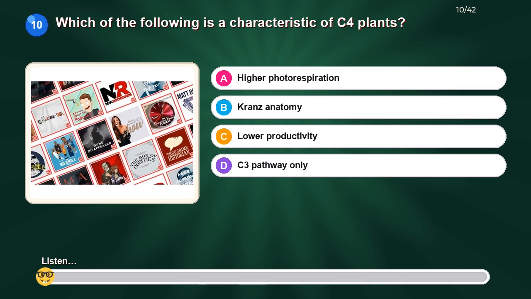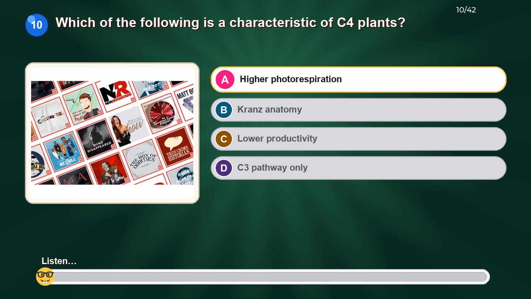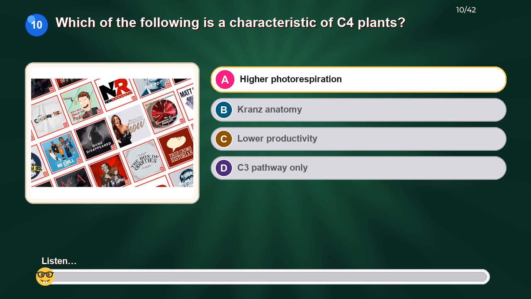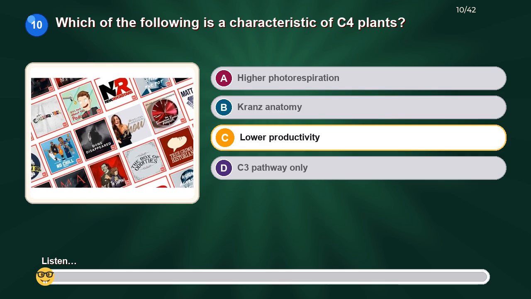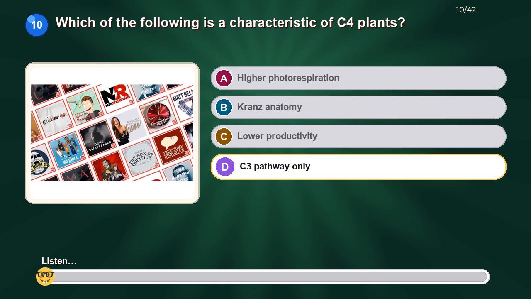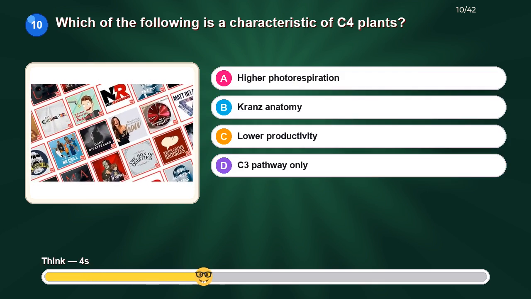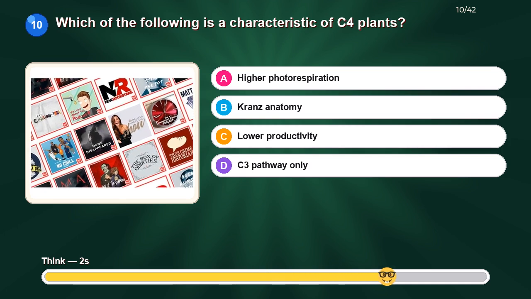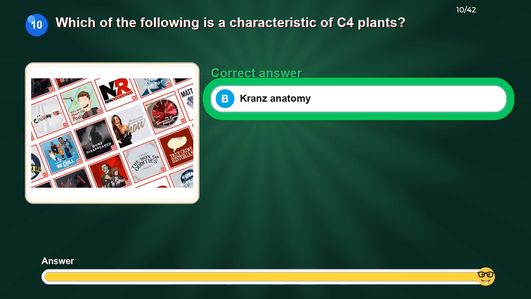Which of the following is a characteristic of C4 plants? Option A, higher photorespiration. Option B, Kranz anatomy. Option C, lower productivity. Option D, C3 pathway only. The correct answer is Kranz anatomy.